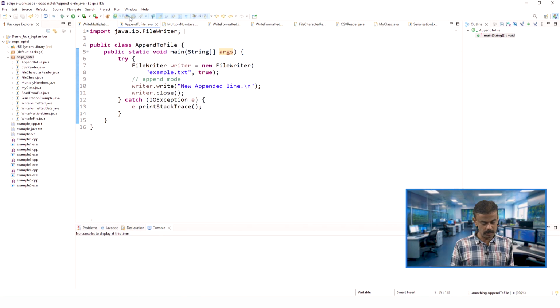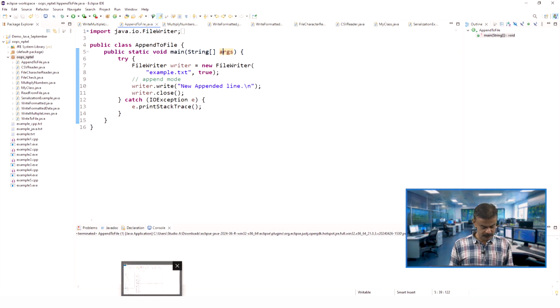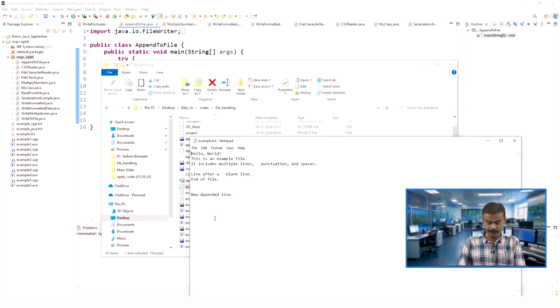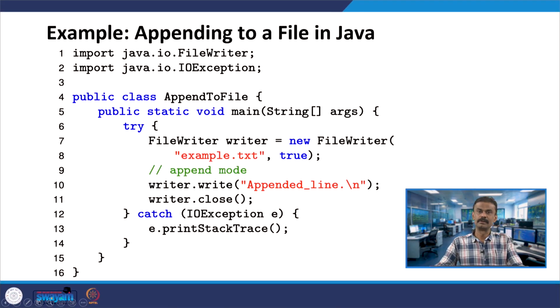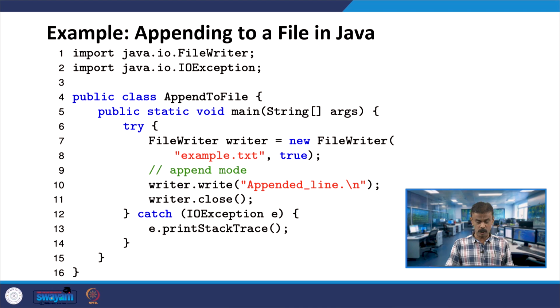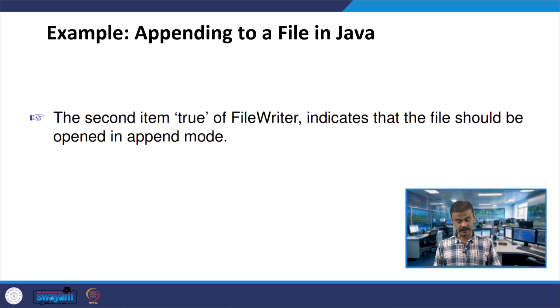So, now we run the code, right. Once you run the code, it is successfully executing, because we do not have any output. Now, if you look at example.txt, yes, you can see the new appended line. Okay, fine. So, this is how you can append a line to a file in C++ as well as Java. Now, we have seen one true in line number 7 and 8, example.txt and true. That is indicating that the file should be opened in append mode. This is a new thing we are seeing, because in the case of writing and reading we have not seen this. So, the true is indicating that it is in append mode.